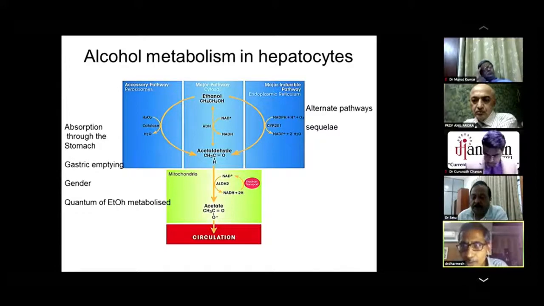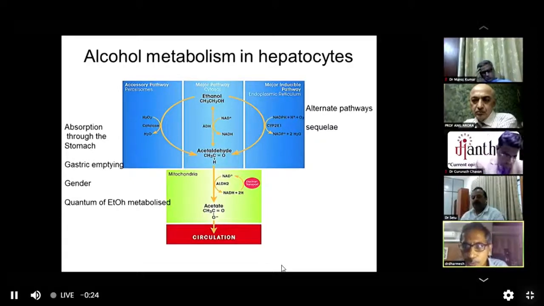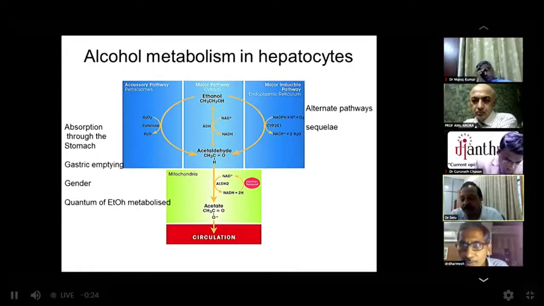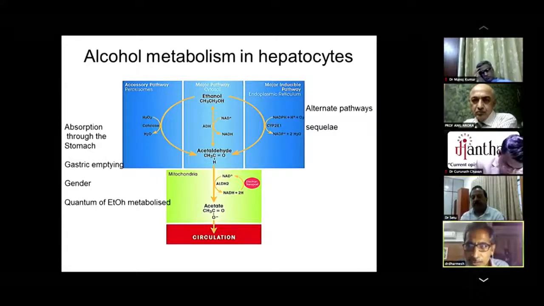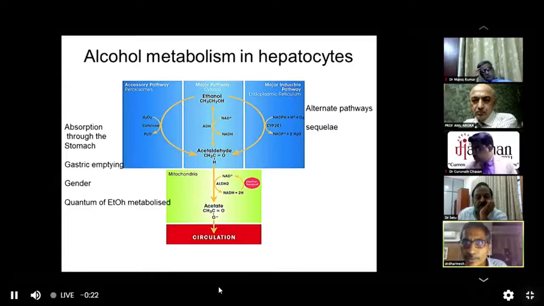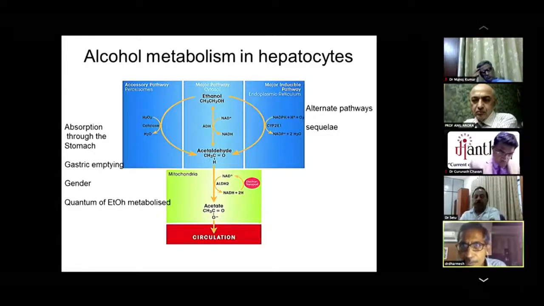However, this is only a part of the truth. People who are used to taking alcohol in huge amounts start following first order kinetics. That means the alcohol metabolism gets governed by the alcohol concentration in the blood. And these are also the subjects in whom the MEOS gets induced, which is the endoplasmic reticulum pathway. Now, there are two distinct differences. Like I said, bulk of the metabolism occurs by ADH, part of the metabolism occurs by the endoplasmic reticulum.